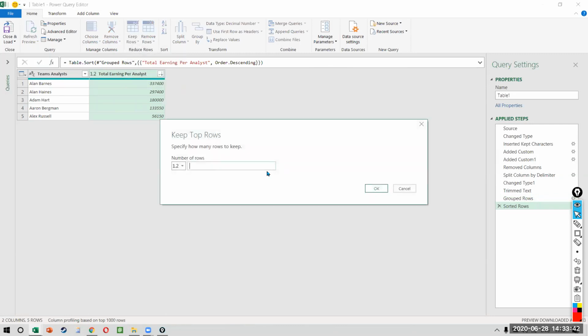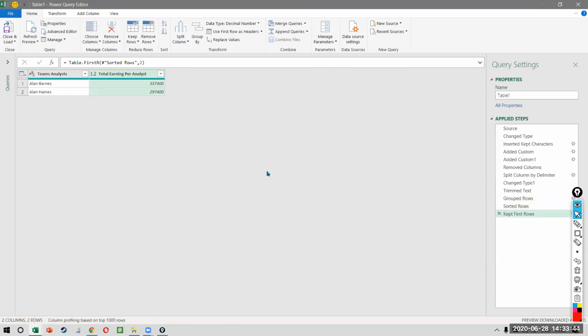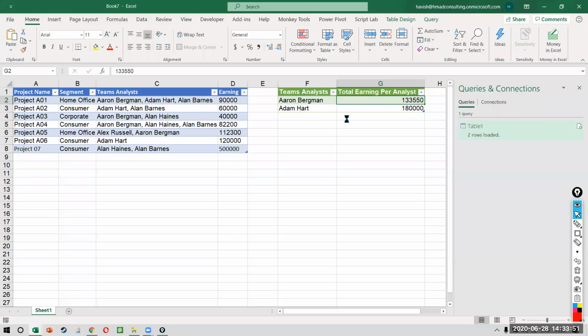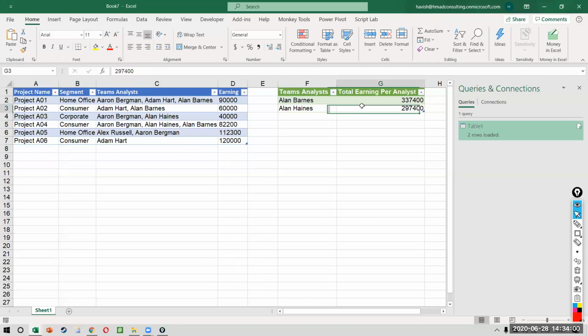Now we want to select the top 2. This means that first the data will be sorted, and from the sorted data, it will tell me who the top 2 are. So again, if you notice, this time, the Alans are going to become the top 2. But if I remove this last project and I refresh, now you notice it will tell me that only looking at the last 6 projects, these are the top.